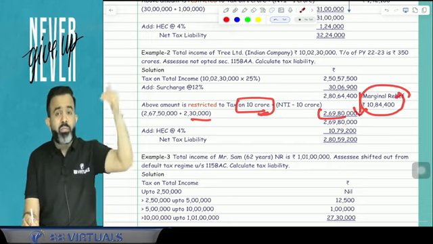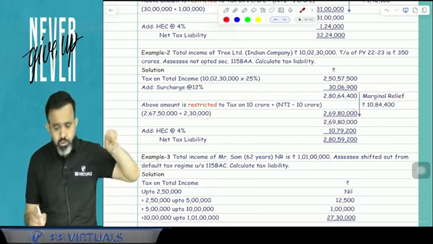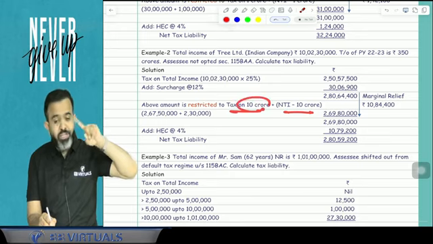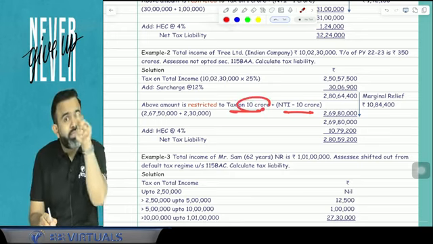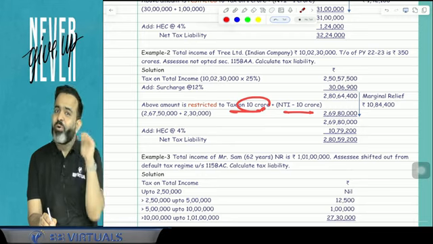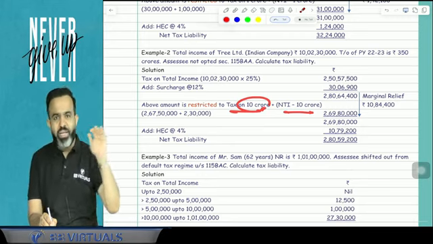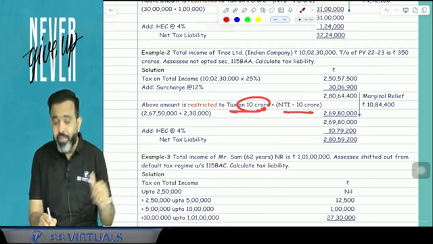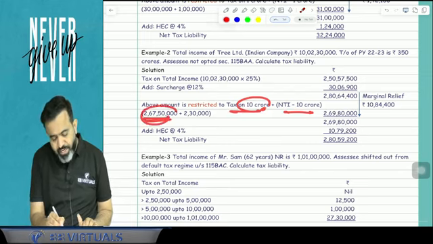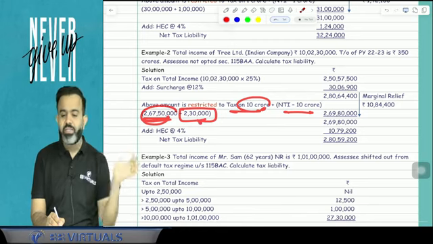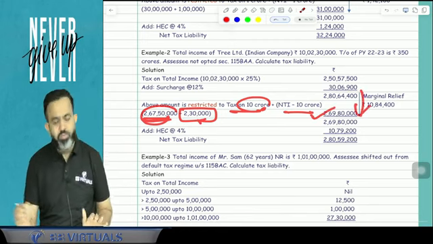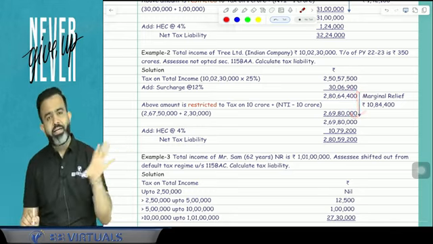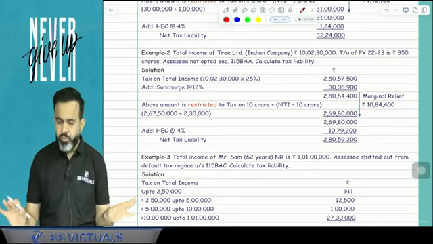Automatically you will get the marginal relief. Because here the income was a little bit more than 10 crore. So you will calculate the tax on 10 crore plus NTI minus 10 crore. But guys, when you calculate the tax on 10 crore, then you have to add at least a surcharge of 7%. Because if your income is only 10 crore, then tax is 25%, that is 2 crore 50 lakh. But a surcharge of 7% is applicable. So just add the surcharge of 7% here. And after that, just give the excess income to Nirmala Sitharaman ji, and whichever is lower, you have to continue. And that difference will be called your marginal relief. You got my point or not?